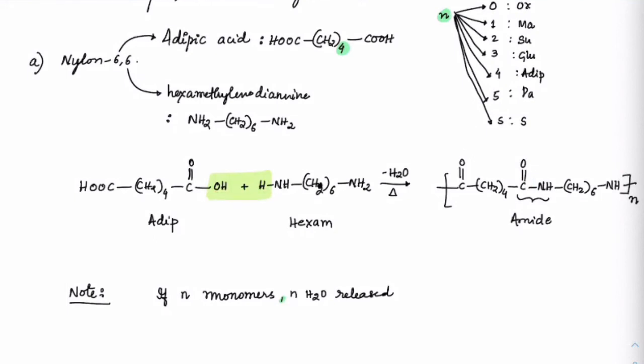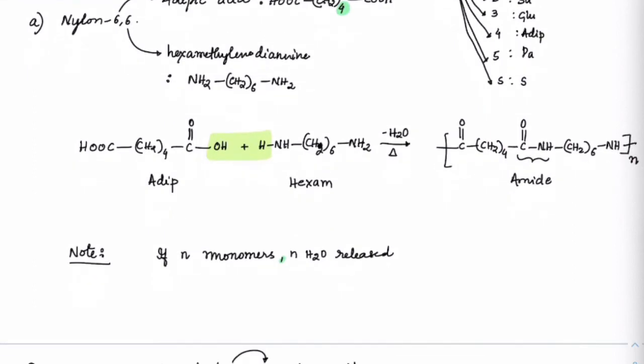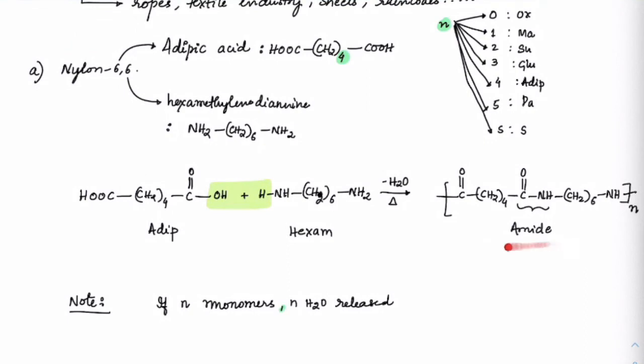This is like an alpha amino acid, but unfortunately, this is not alpha position, but it is like a peptide bond only. So we see C double bond O NH, which is an amide formation. So you can see it is a very long chain, now 4 CH2 here and 6 CH2 groups here. So it is very linear and long chain, and that's how if it gets polymerized, you will get a nylon 6,6 product here, right?